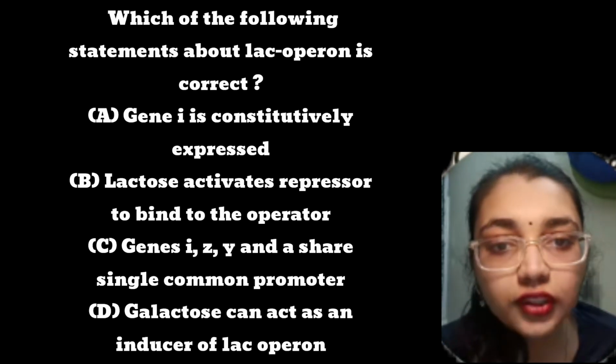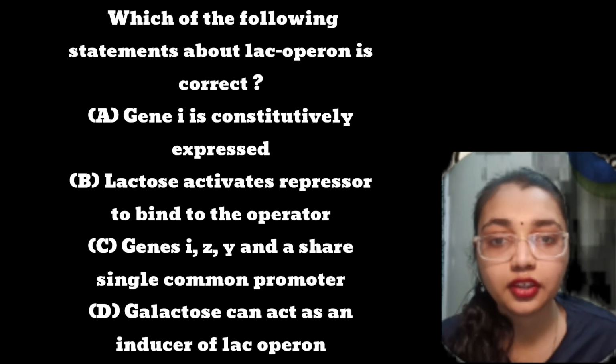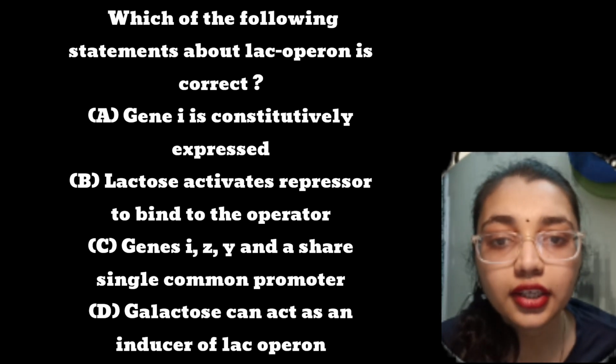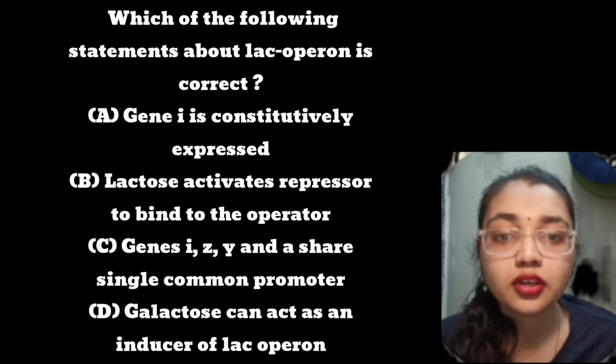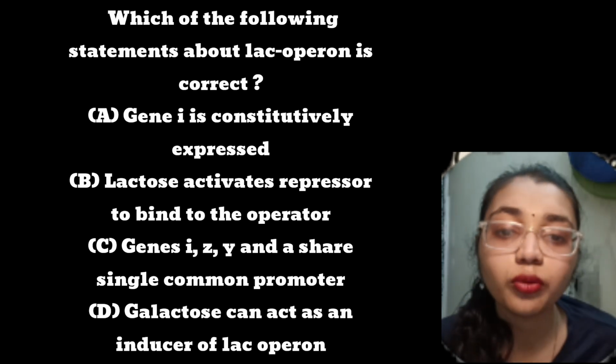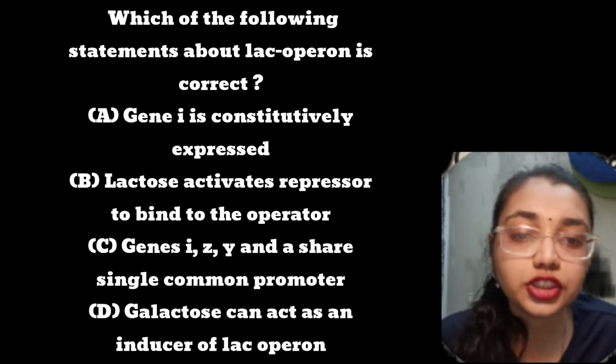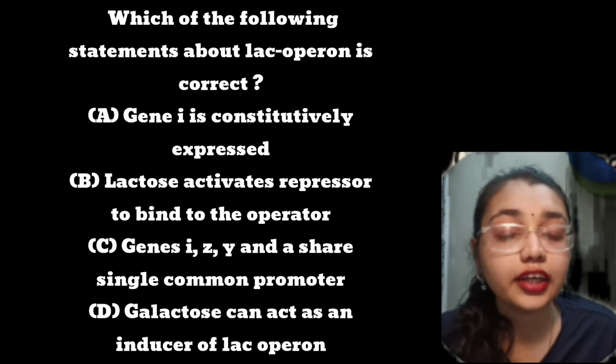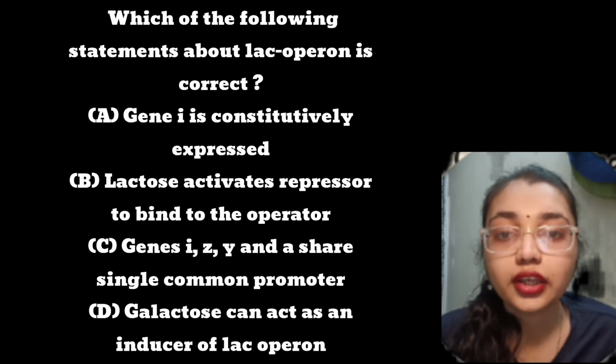Which one of the following statements about Lac-Operon is correct? Option A, gene I is constitutively expressed. So this is the correct option here. We directly get the answer in option A. The Lac-Operon is a transcription regulation system in E. coli that is involved in lactose catabolism.